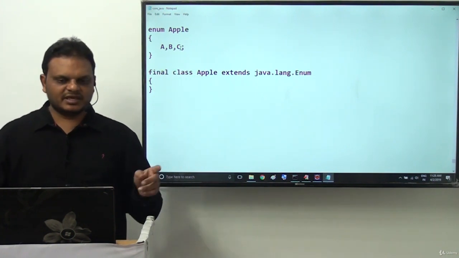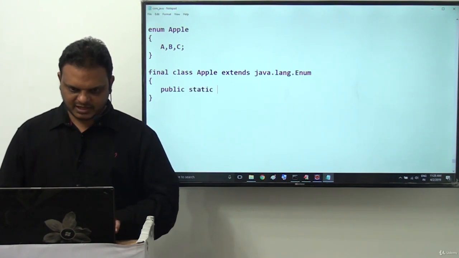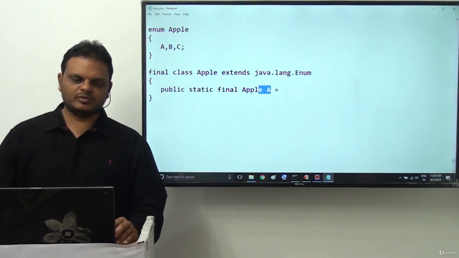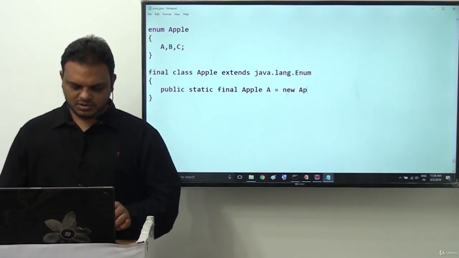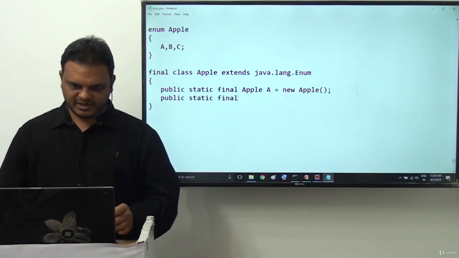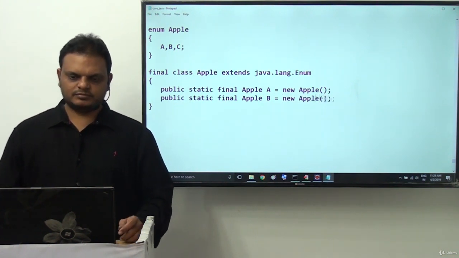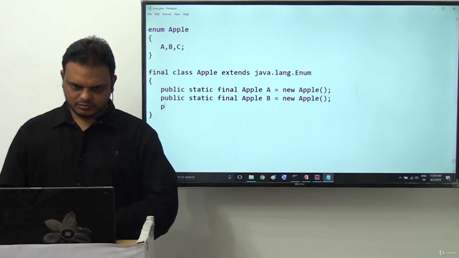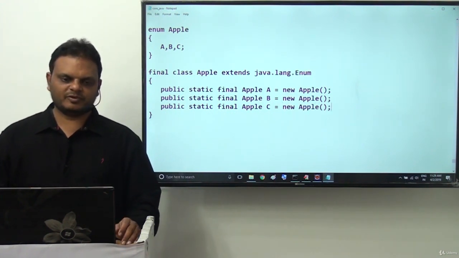Whenever we declare A, B, C like this, what is the meaning of it? It is public static final Apple A equals new Apple; A is the reference variable for this Apple object, and Apple is an enum. Next, public static final Apple B equals new Apple. Next, public static final Apple C equals new Apple. Like this we have provided them.